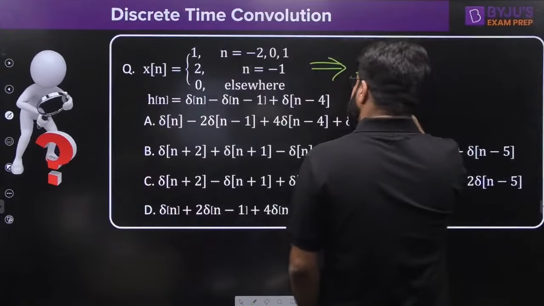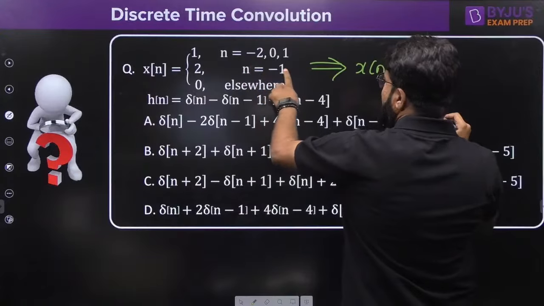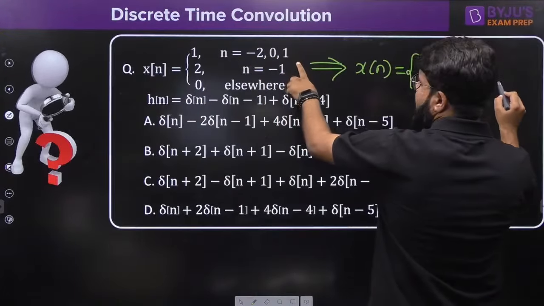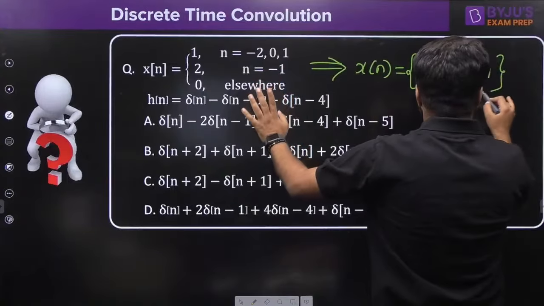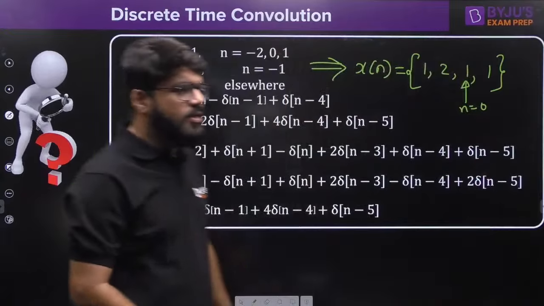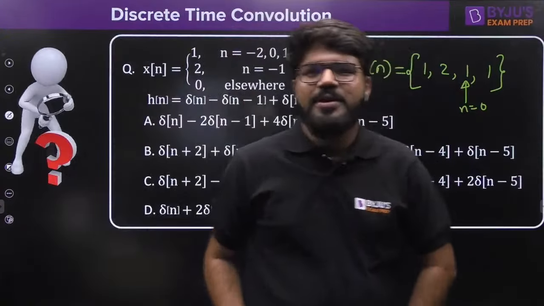The value for the xn is, starting from n equal to -2 it is 1, n equal to -1 it is 2, n equal to 0 again 1, n equal to 1 again 1, and that's it, 0 elsewhere. Right, this is the origin, n equal to 0.